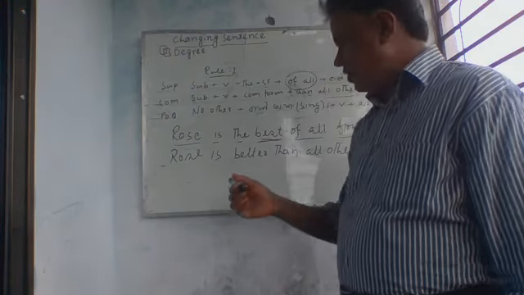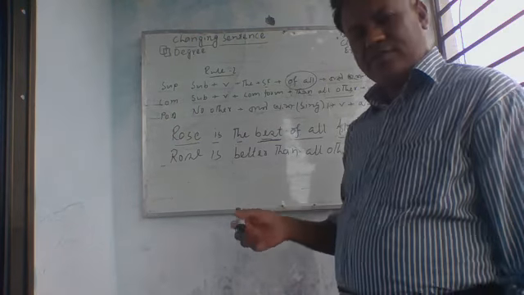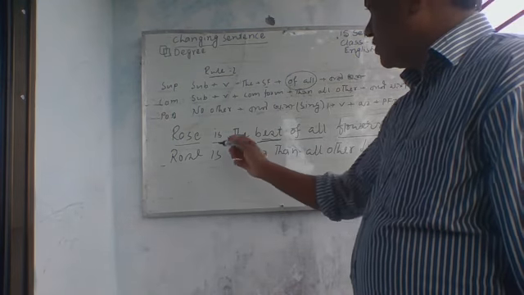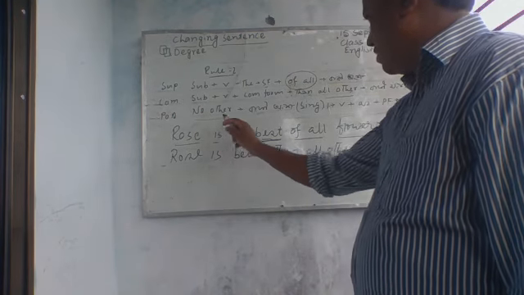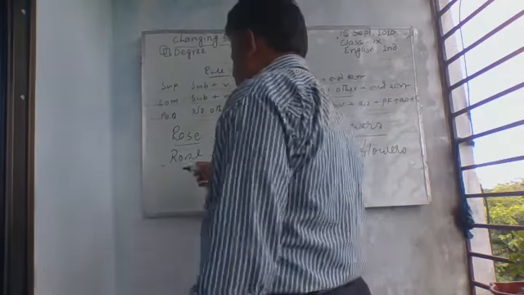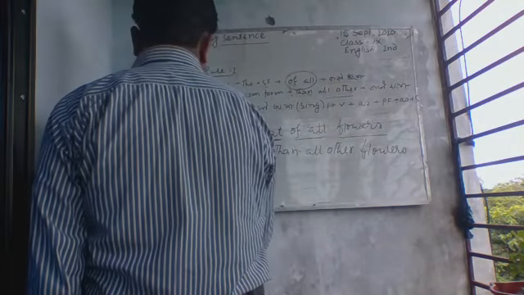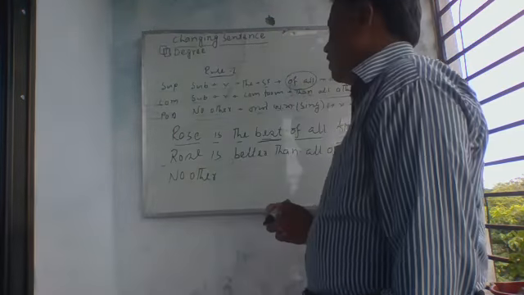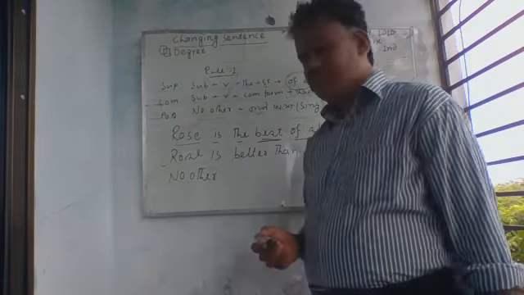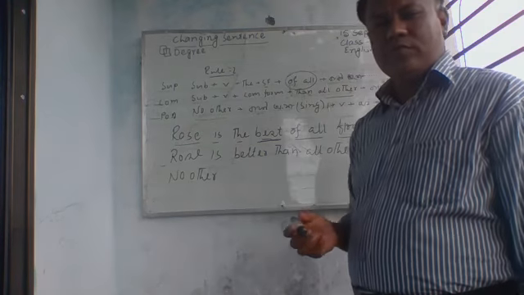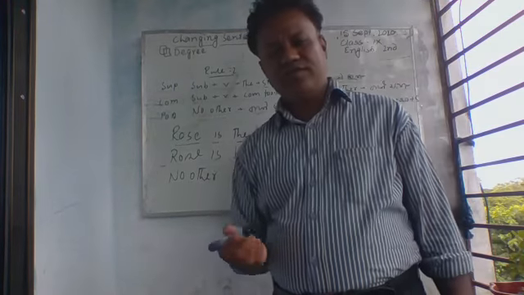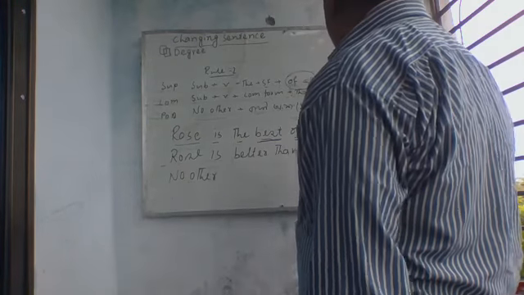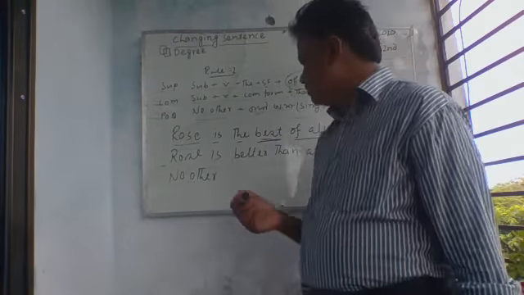If you practice yourself, I think you need not any help from me. You can change this sentence yourself. Now, first you can put no other. Positive, no other. We know after no other, we have to put only singular number, NP1, plural in the other two sentences.